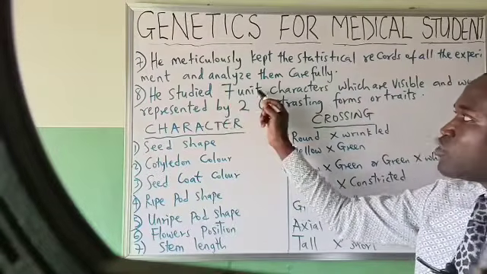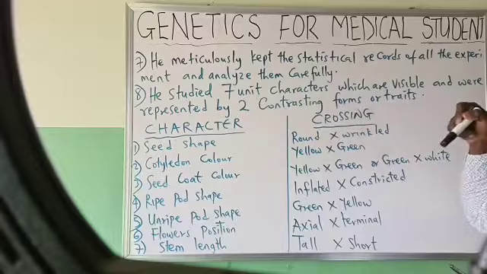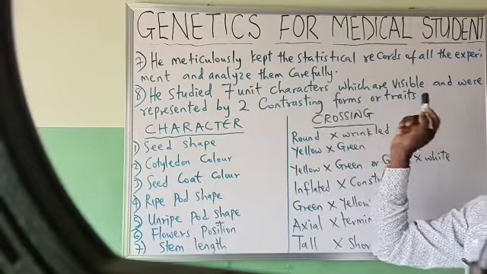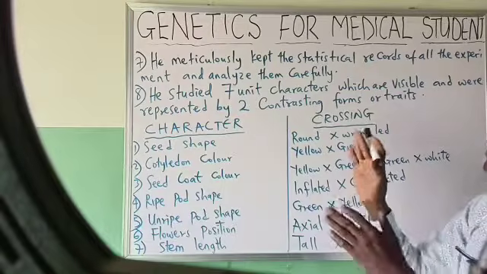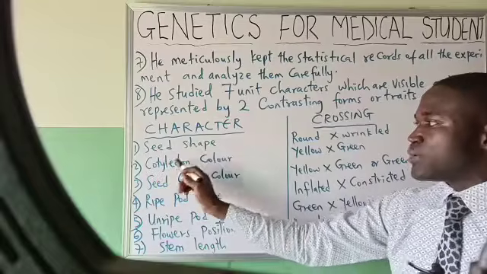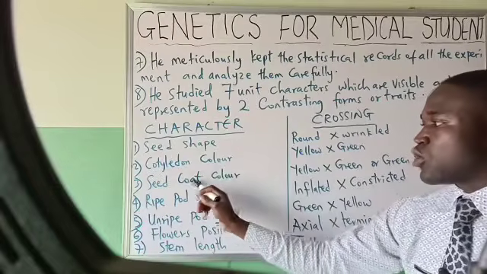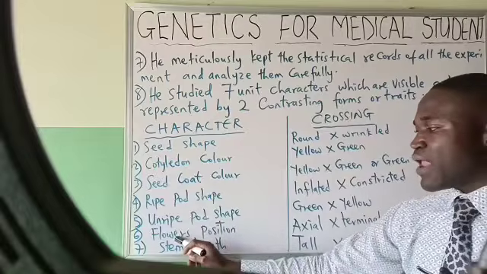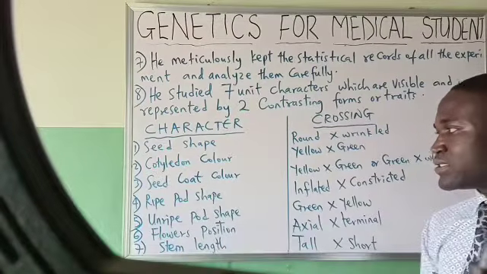He studied 7 unique characters which are visible and were represented by 2 contrasting forms or traits. Now, the 7 unique characters he talked about were seed shape, cotyledon color, seed coat color, ripe pod shape, unripe pod shape, flower position, and stem length.